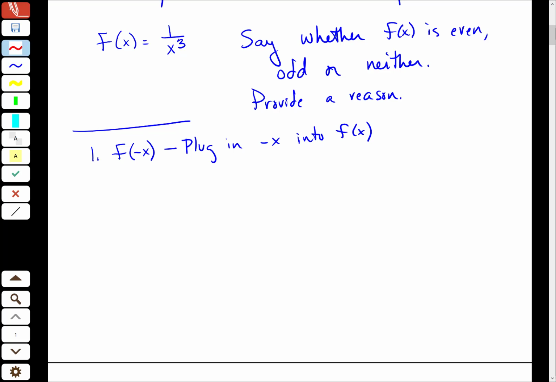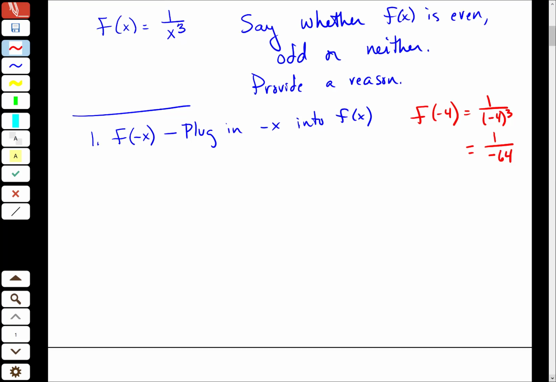One of the things I want to catch right now is that some of y'all were plugging in, let's say, f of negative 4, and figuring out what that is. So this is 1 over negative 4 cubed. And 4 cubed is 64, so negative 4 cubed gives 1 over negative 64. And then f of 4 is 1 over 4 cubed, which is 1 over 64. And so you would notice that f of negative 4 is the negative of f of 4, and so you would say that it's odd.